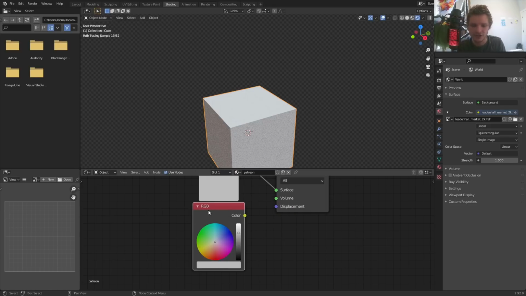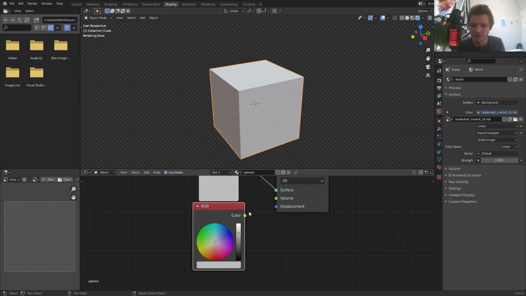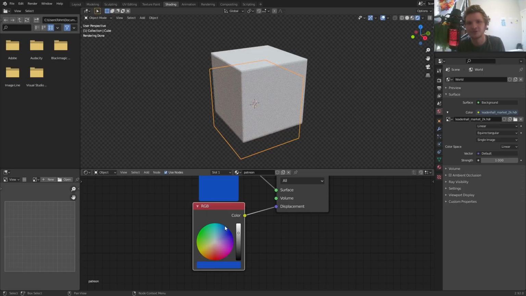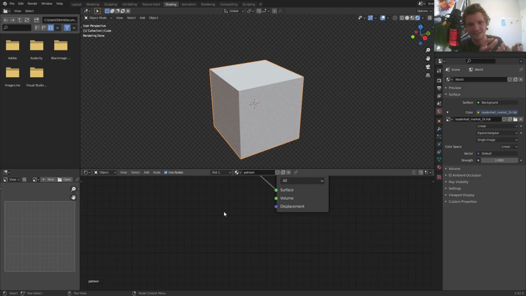And if you didn't know, you can just plug in any vector or color into here. So for example, if I was to take a color and plug it into the displacement, you can see it's moving around the cube. Colors are basically three-dimensional vectors. They have an X, Y, Z component, and we're telling the cube to move in that vector direction, okay? Very important, displacement isn't the final location of the vertices, it's just the transformation from one to the other, okay?